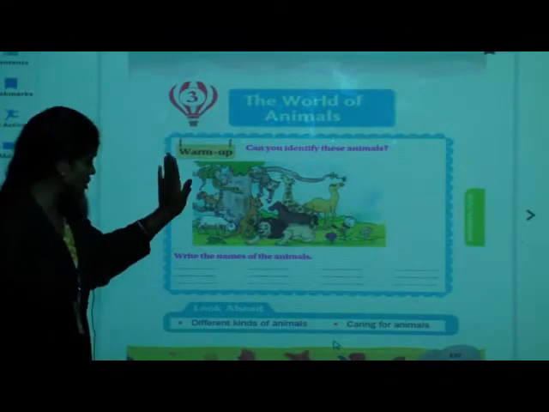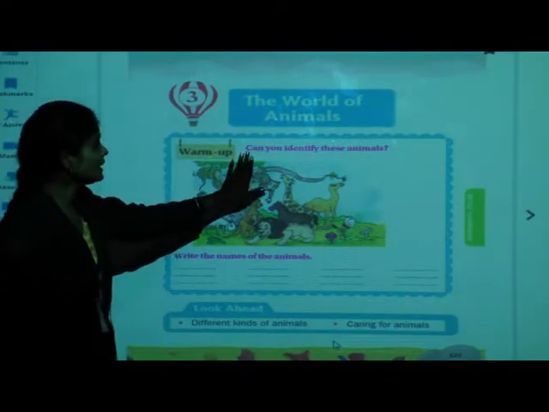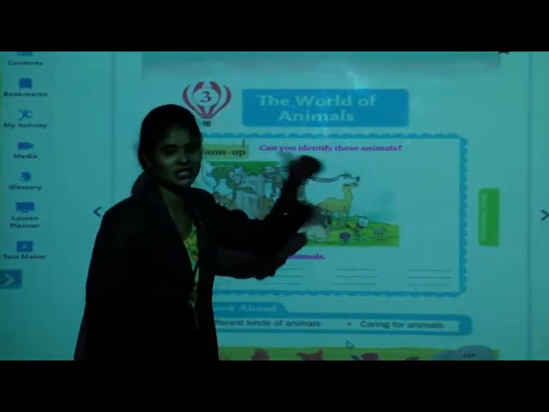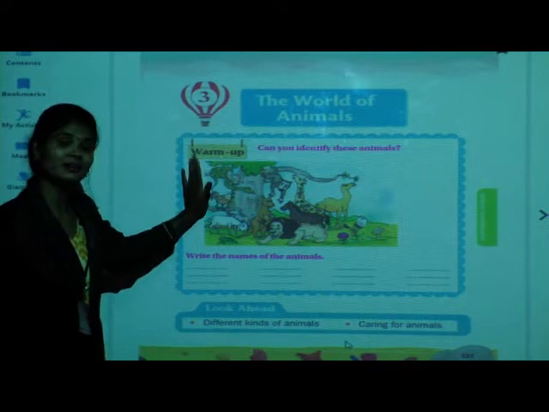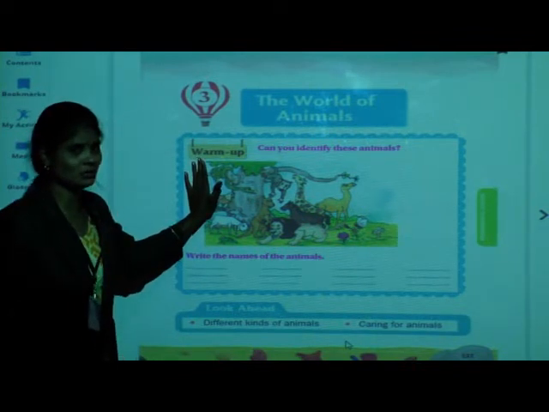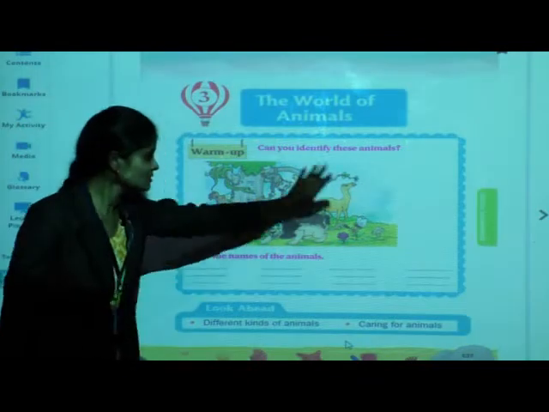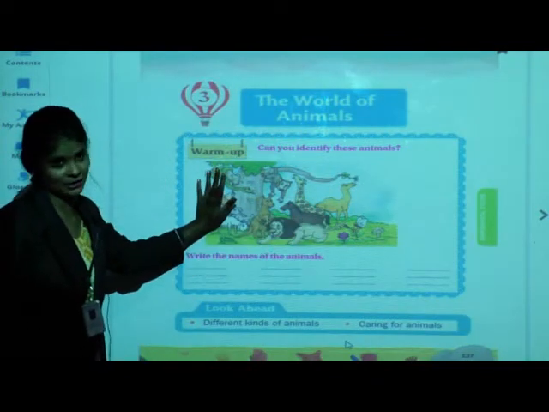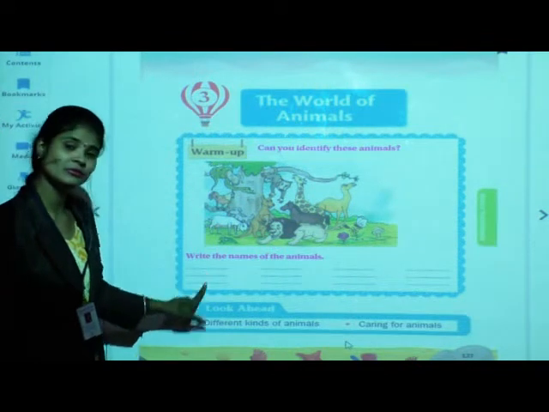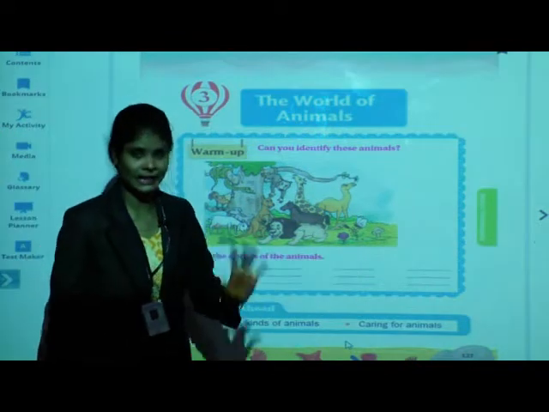In the warm-up session, what is given? Can you identify these animals? Yes, surely you can identify the animals. Why? Because just now you told me the names of those animals, no? From that, here pictures of some animals are given. You have to identify those animals, and downside we are going to write their names.